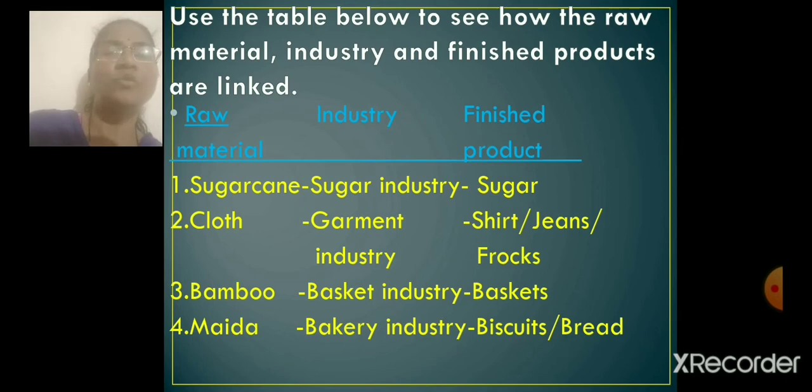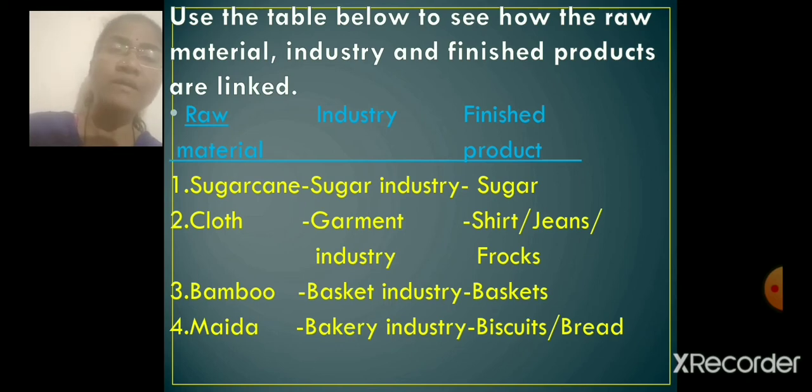Now we will see what are raw materials, finished products, and industries. For example, sugar is a finished product, and sugar is manufactured out of sugar cane. So sugar cane is the raw material, the finished product is sugar, and the industry is called the sugar industry.